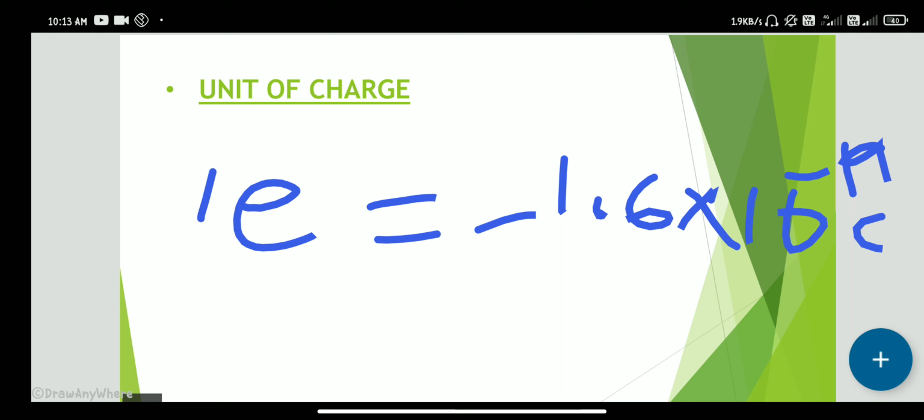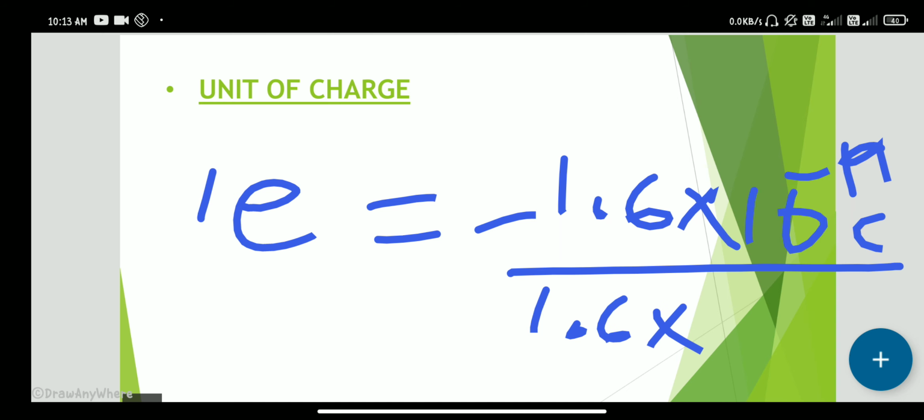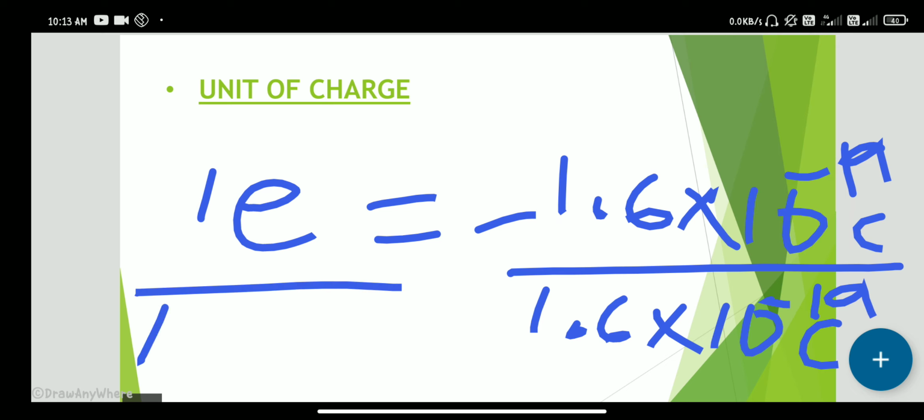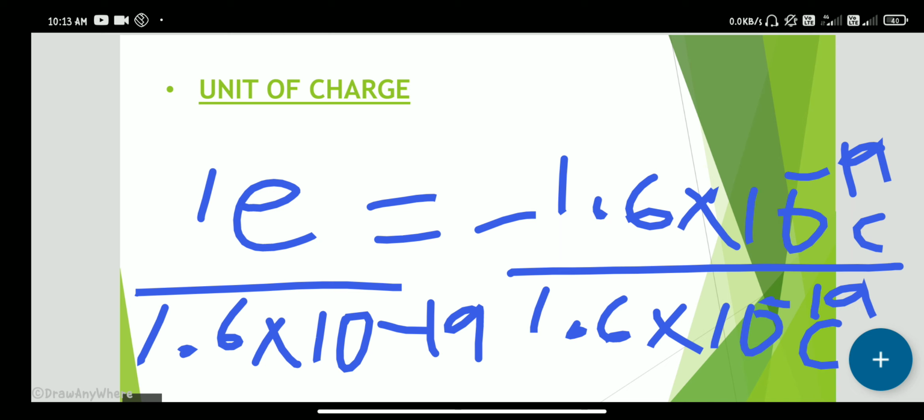So we divide this with 1.6 into 10 power of minus 19 coulombs, and again here 1.6 into 10 power of minus 19. So these two things cancel each other, and here we remove the point, then 16 by 10, and 10 goes on the upper side.